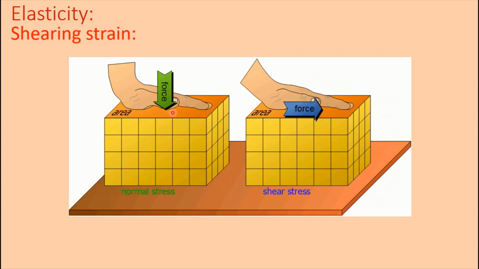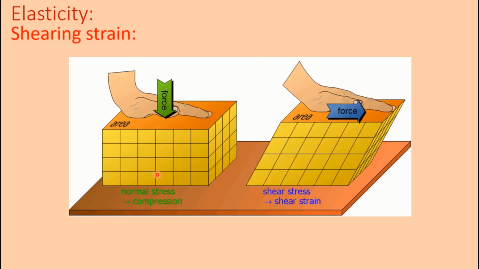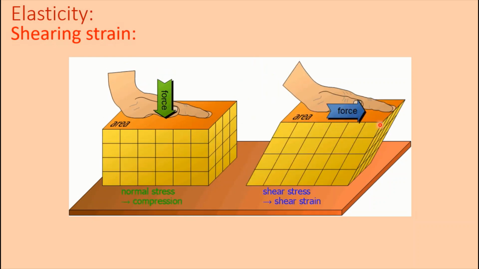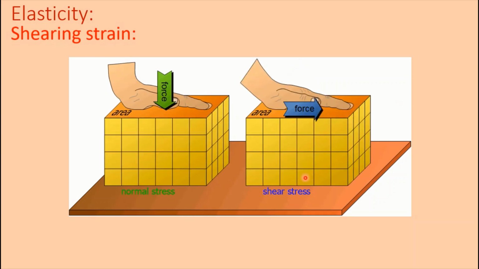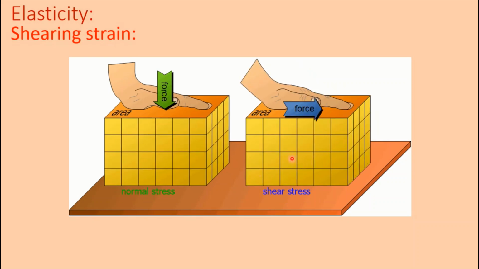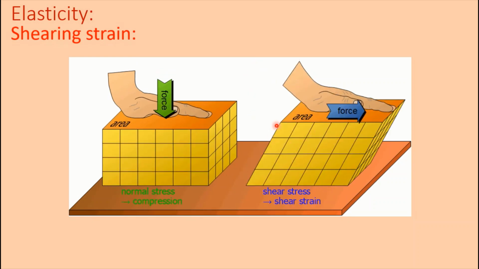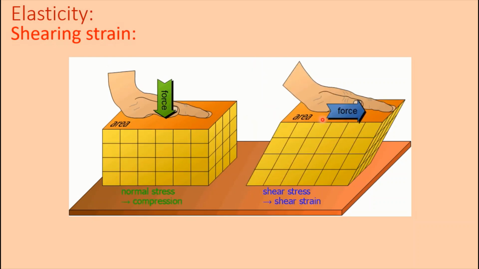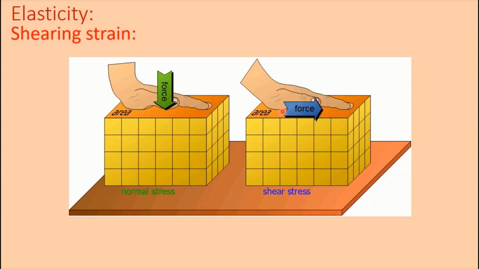For the perpendicular force, the body is compressed, and due to the tangential force, the shape of the body is changed, but there is no change in volume, only the shape of the body is changed due to the tangential force on the upper surface.